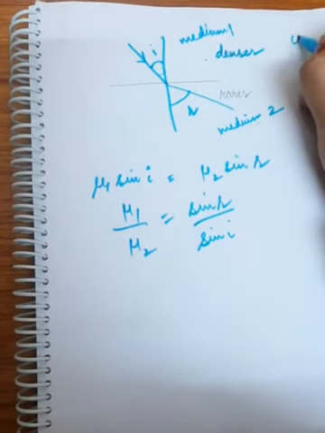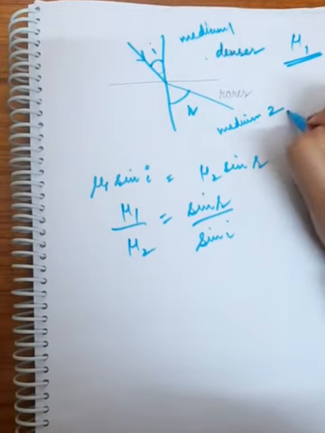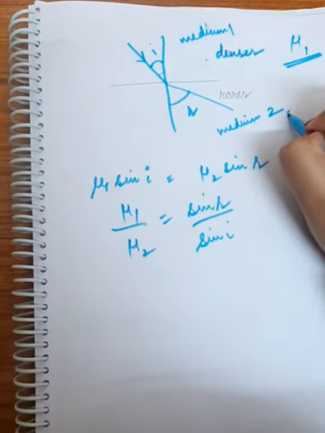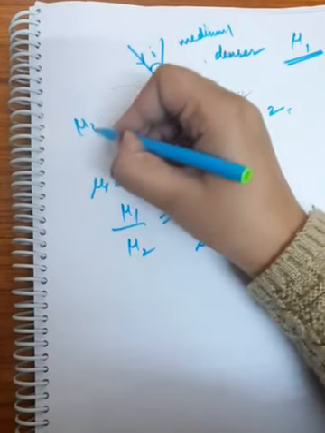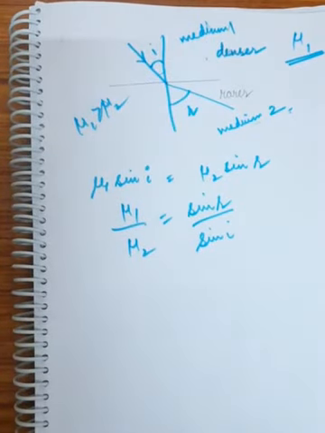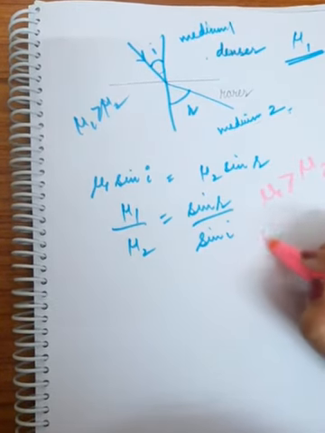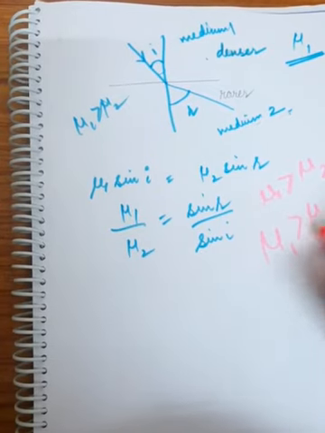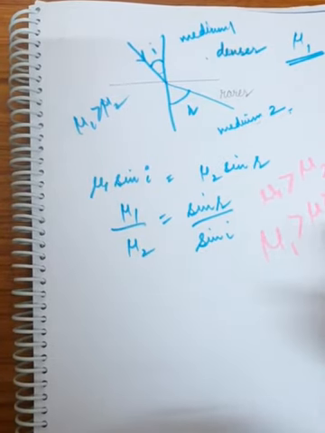Denser medium has a refractive index greater than the rarer medium. So mu1 is greater than mu2. Fine. So mu1, can you write it as mu2 into 1? This is one and the same thing.